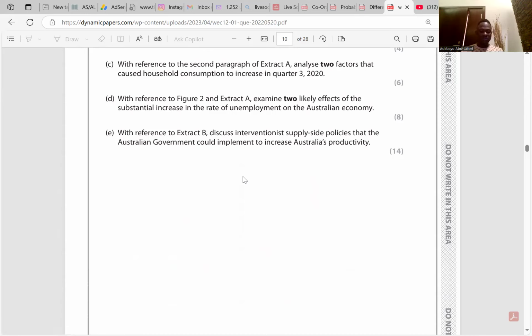Now, supply side policies might not be effective as much. Is it true? Yeah, they might not be that effective. It depends on the kind of policy and the situation of the economy. Do you think demand side policies are more effective than supply side policies? No, it depends on the state and the situation of the economy. Whatever happens, it depends on the state which the economy is at and the objective of the government of that day. Because you have the government of the previous and we have the government of today. So it depends on what the objectives are. So go to question 13.